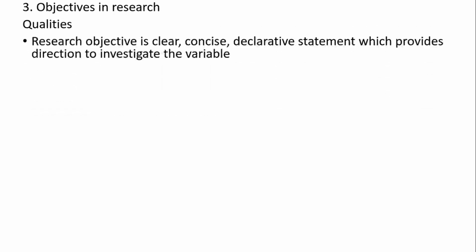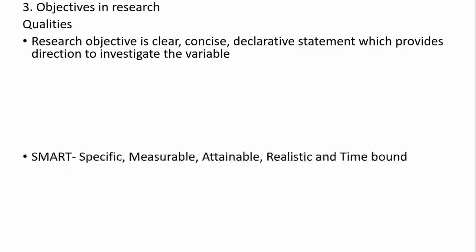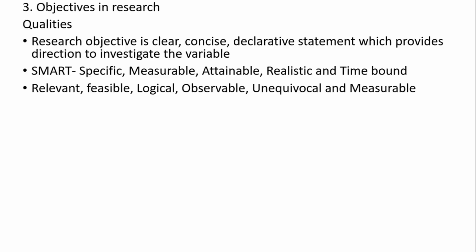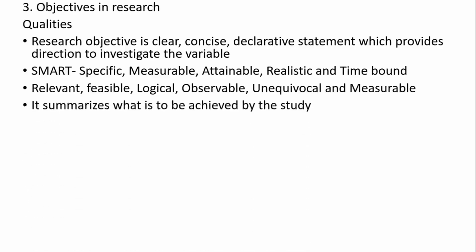Objectives in research is the third short note. The qualities of objectives in research include: it is a clear, concise, declarative statement which gives direction to investigate the variable. It should be SMART: S for specific, M measurable, A attainable, R realistic and T time bound. They should be relevant, feasible, logical, observable, unequivocal and measurable. It summarizes what is to be achieved in the study.